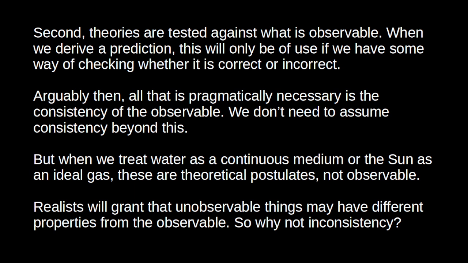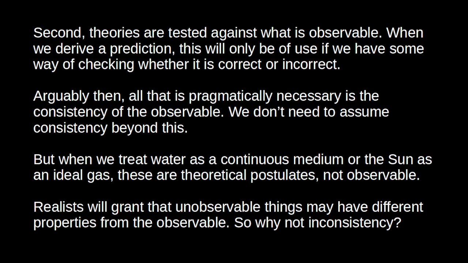Even with something like the galactic rotation problem, we can observe galaxies, but we don't observe galaxies spinning. That's an inference that we make on the basis of things like looking at the light from galaxies and measuring Doppler shifts, and then that allows us to draw conclusions about how fast parts of the galaxies are spinning.